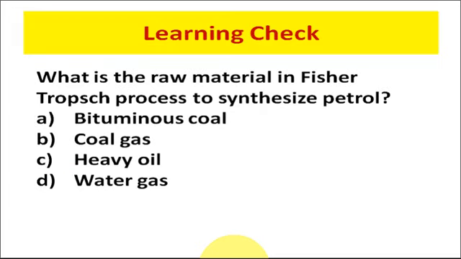Now it's time for the learning check. Please read the question and pause the video and think about the correct answer. What is the raw material in Fischer-Tropsch process to synthesize petrol? Bituminous coal, coal gas, heavy oil, or the water gas? Yes, you are correct. The correct option is D. Water gas is used in the Fischer-Tropsch process to synthesize the petrol.